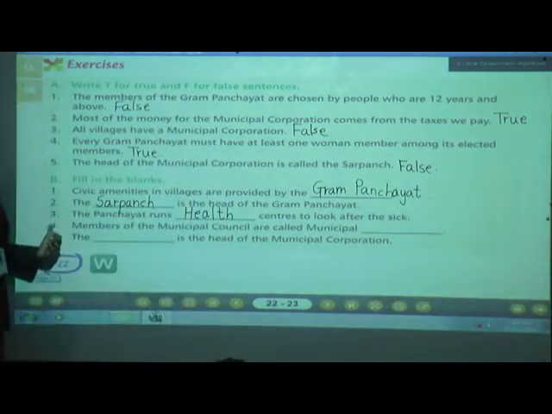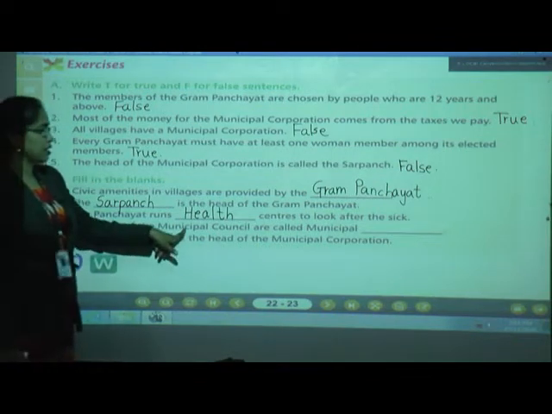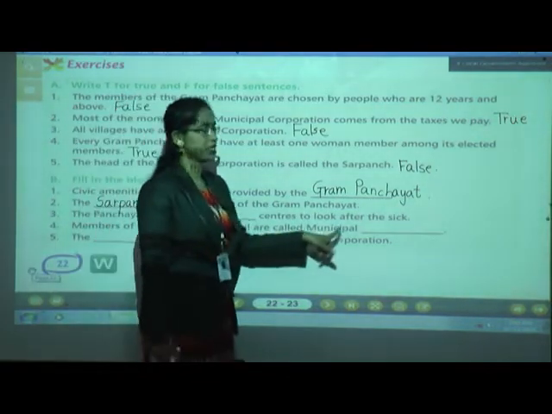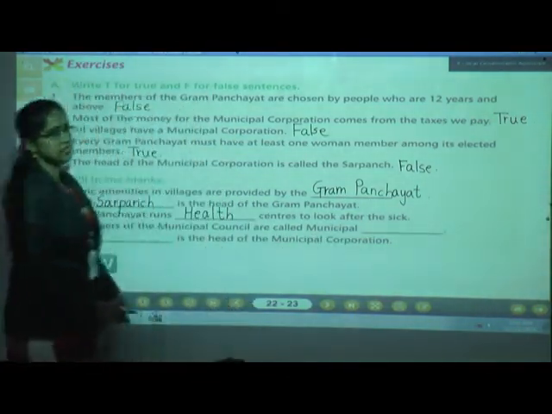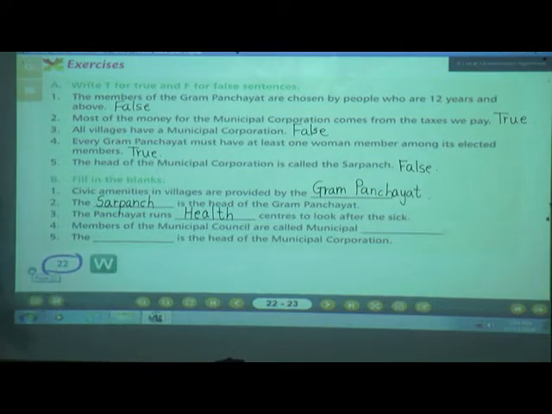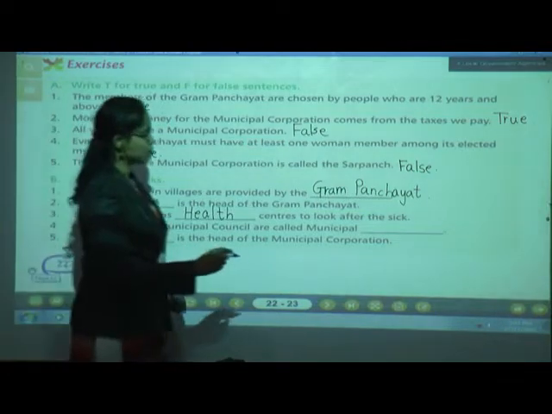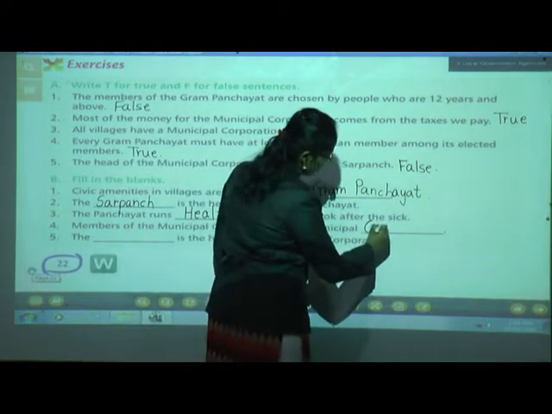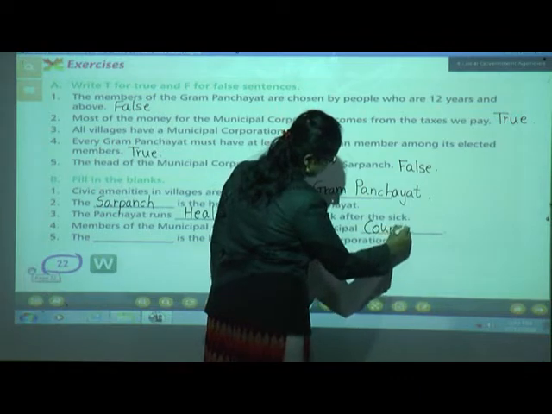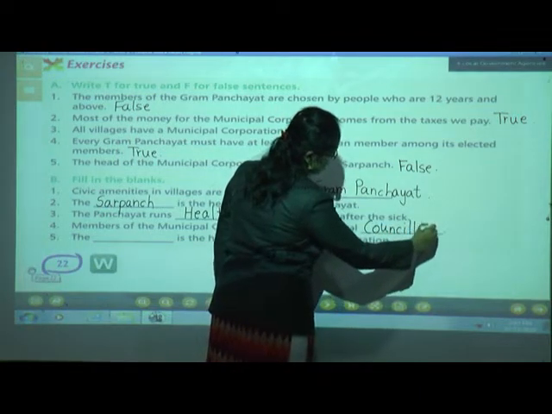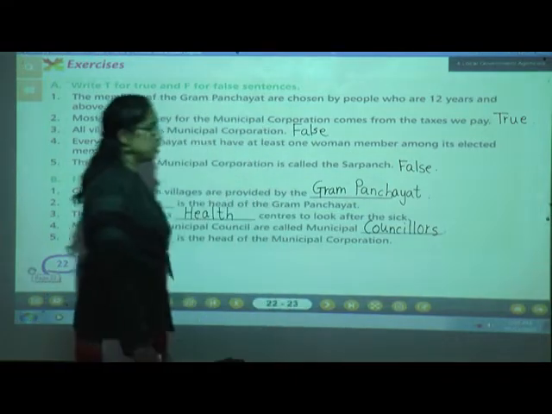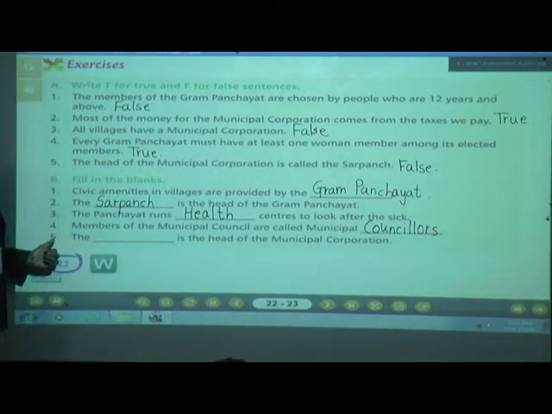Okay, that is number 4. We'll see. Members of the municipal council are called municipal dash. What will be the answer, students? Yes, members of the municipal council are called municipal councillor. Write the spelling of councillor: C-O-U-N-C-I-L-L-O-R-S. Understood? Now next question, that is number 5.